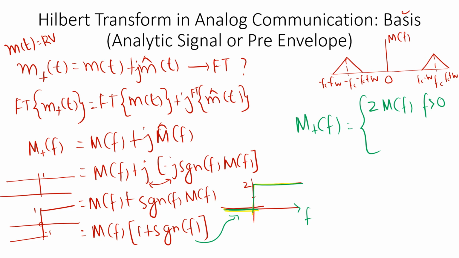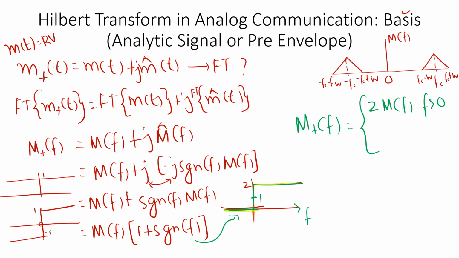And 1 plus signum of f is equal to 1 when f is equal to 0. But M of f is not defined at that point, as we are multiplying it.